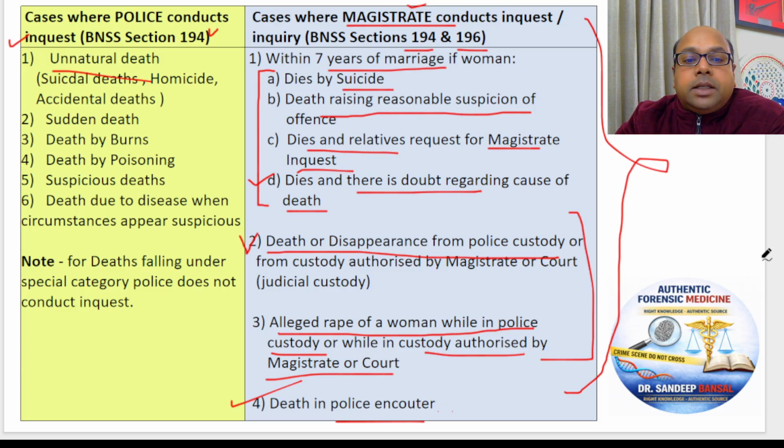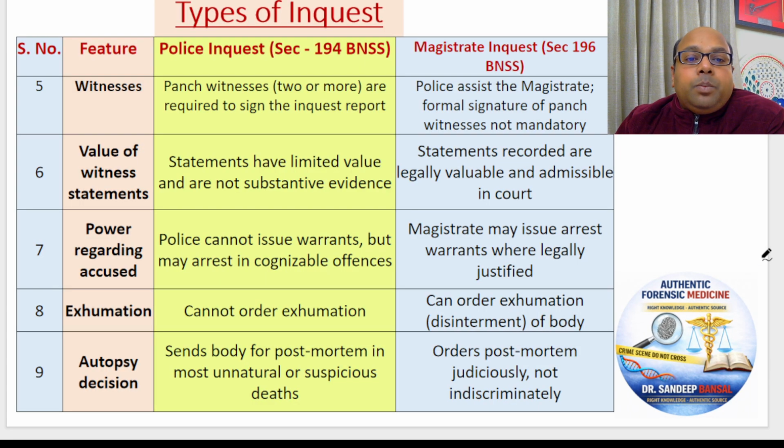So moving to the next slide. In police inquest, what happens is when the police reaches the site of the crime where the dead body is there, it takes the statements of two persons available who have seen the body, who have informed the police, or who are the relatives of the person. This is known as punch witnesses. They are called punch, and the statements are taken and they sign these statements. So police needs to do that.